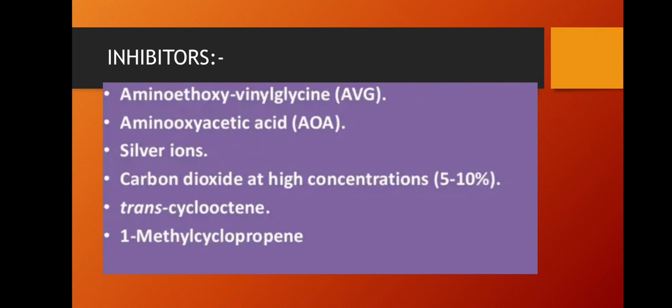If you don't want to harvest the fruits at this time and want to extend the ripening stage, then you use inhibitors to stop the ripening of the plant. These are aminoethoxyvinylglycine, aminooxyacetic acid (AOA), silver ions, carbon dioxide at higher concentration, transcyclooctene, and 1-methylcyclopropene. These inhibitors can be used against ethylene production.